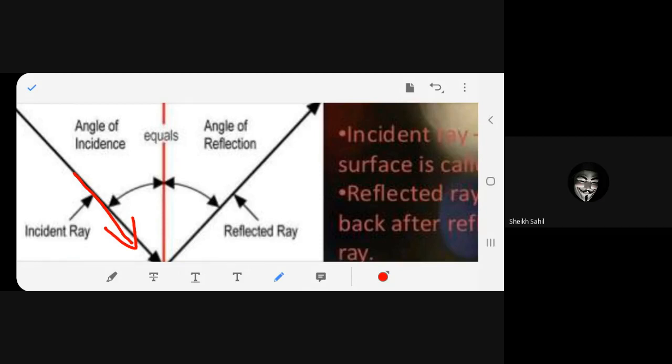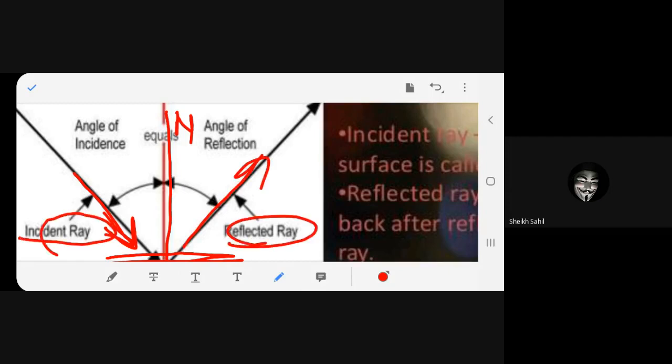Thank you. This is the incident ray. All of you agree, beta? This is the surface, right? This is the normal, which is perpendicular. And it's getting reflected. There's the reflected ray. Any problem? The angle which you have with the incident ray and the normal is called the angle of incidence. What is it? Angle I. Is it clear?